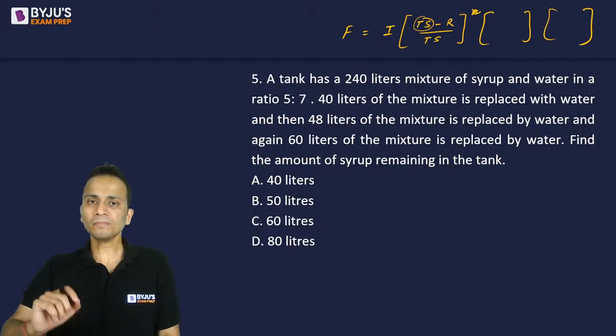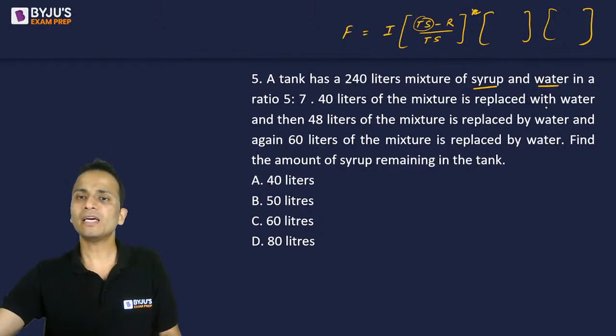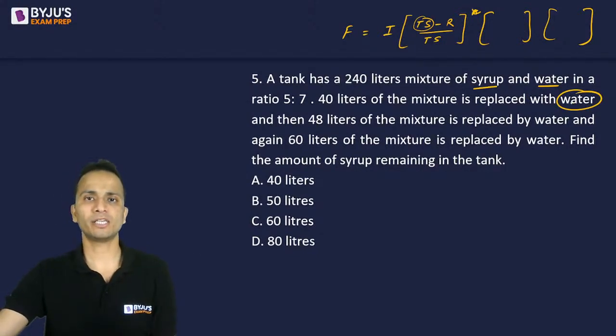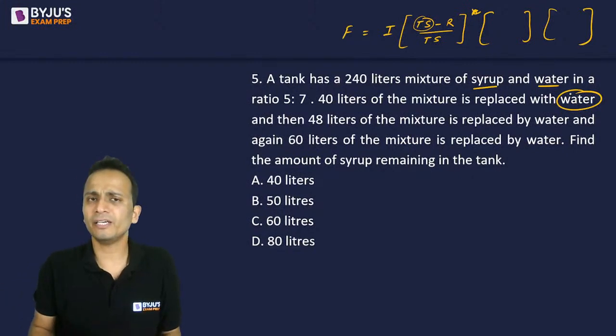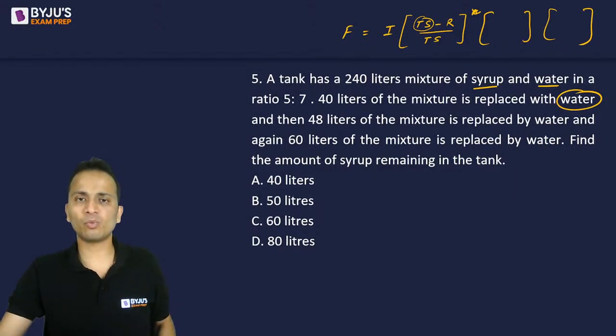Now, second thing, on which of these two we should apply the formula. So we are doing the replacement with water, so we will apply the formula on syrup. The thing with which we are replacing, we do not apply the formula on that; we apply it on the other thing. In this case, the replacement is being done with water, so we will apply the formula on syrup. All right, so let's start with this.